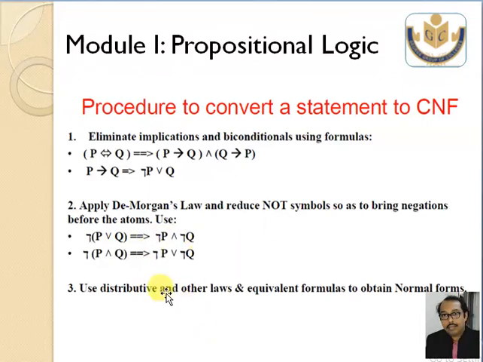So what is the logic? First, remove all arrows, that is double arrow and single arrow. This will be a lengthy step. You need to remove the double arrow, then it will be another single arrow separated by AND. Next, I told you P arrow Q will be not P or Q. That means again you need to remove this single arrow. So remove double arrow, remove single arrow, and apply De Morgan's law to move the negation into individual atoms. This is the logic of converting a statement into DNF and CNF.